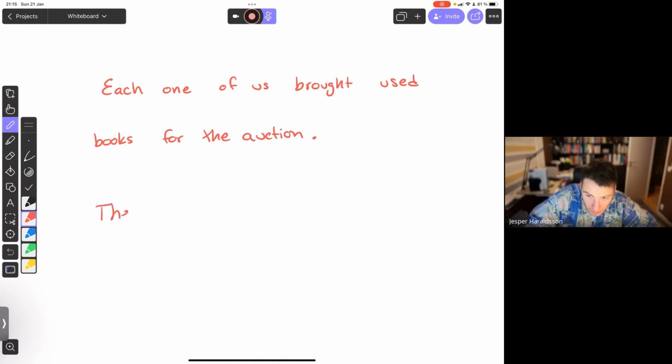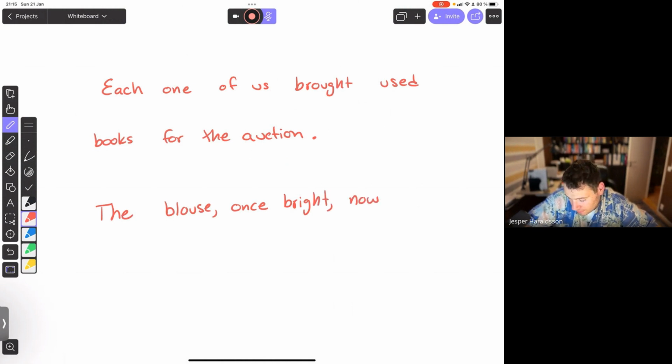And we'll have one here. The blouse, once bright, now looks faded.